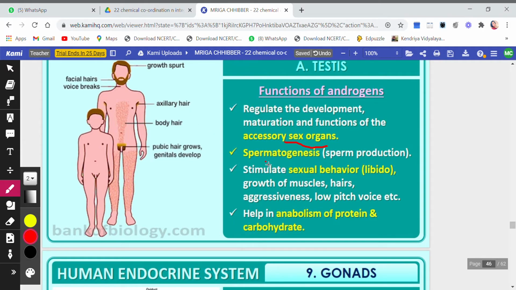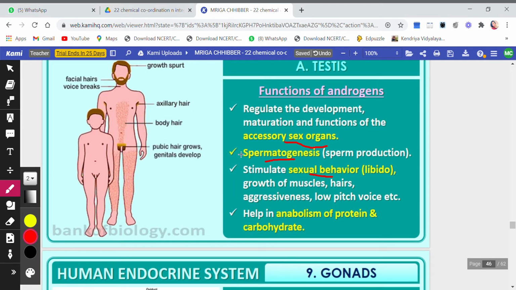Along with that, spermatogenesis, that is the production of sperm, is taken care of by androgens. Then they stimulate sexual behavior, that is libido, and growth of muscle. Sexual behavior means an interest developed for the opposite sex.